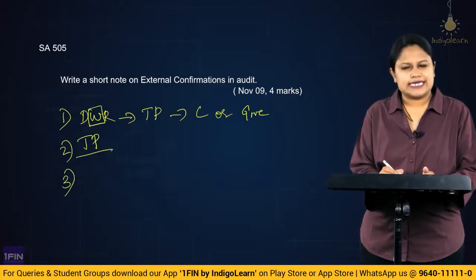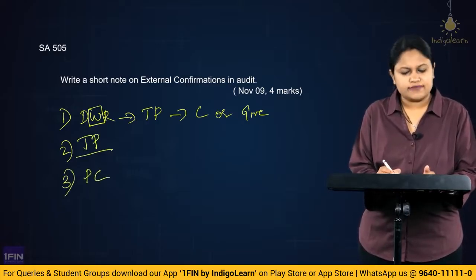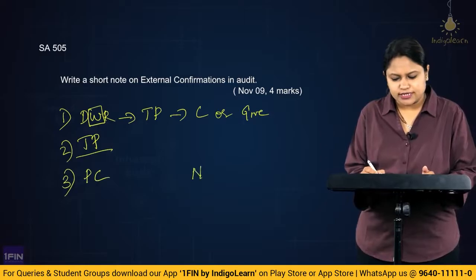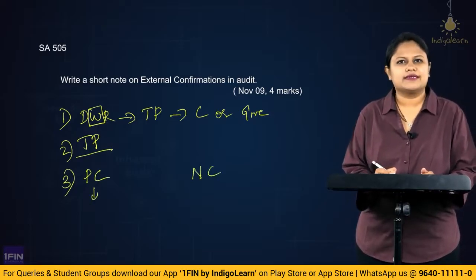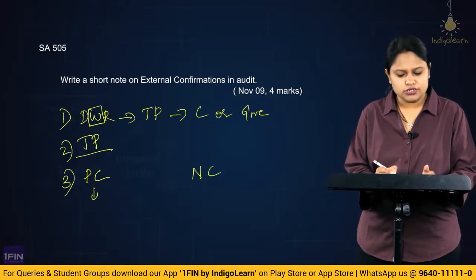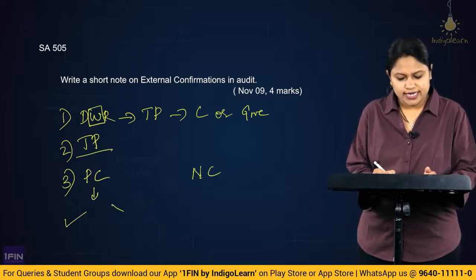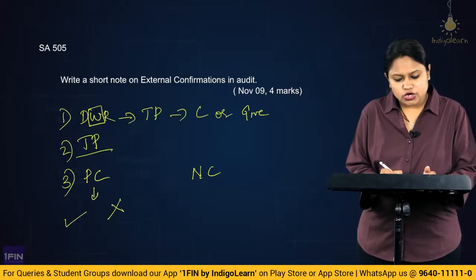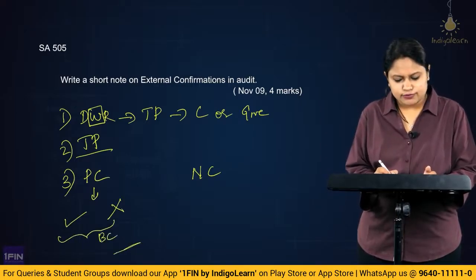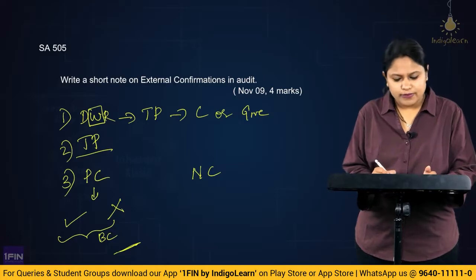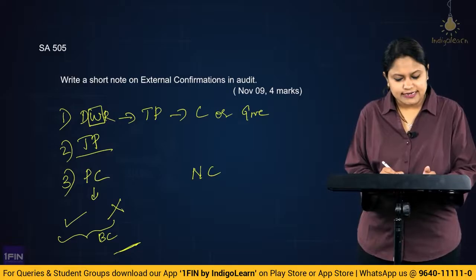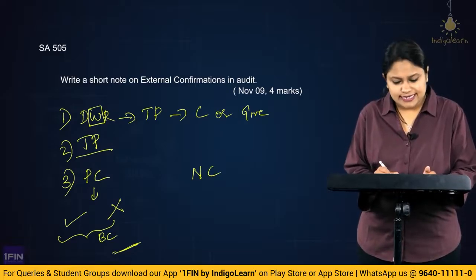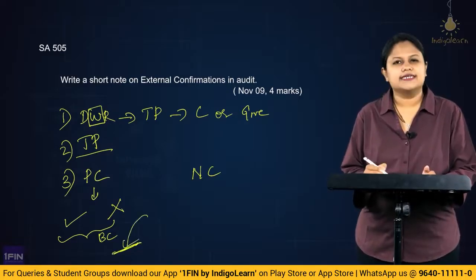Then you have the types, where we have studied about a positive confirmation and you studied about a negative confirmation. So in positive confirmation, we expect the third party to reply both whether they agree or they disagree. This also includes a blank confirmation where instead of asking them to confirm a matter, we would keep a particular item to be blank. That means we would say that the interest outstanding is dash. So we don't fill up the detail itself.